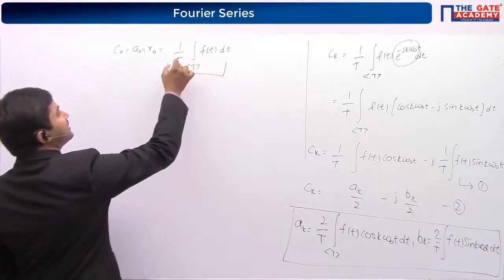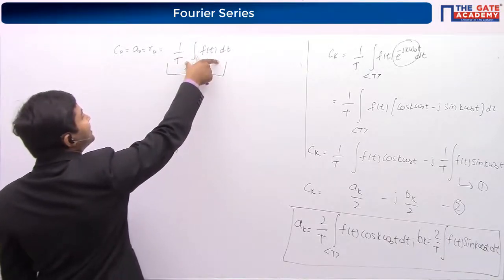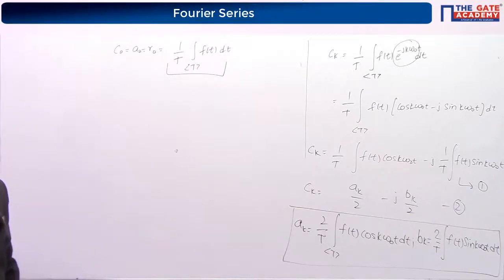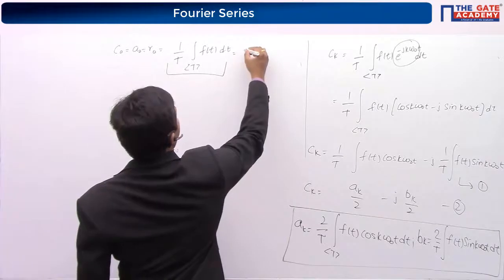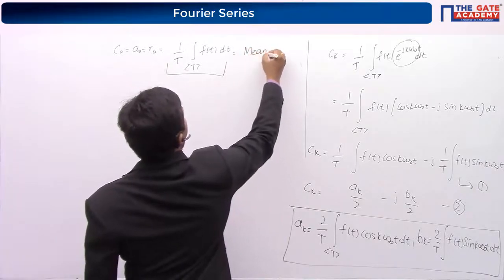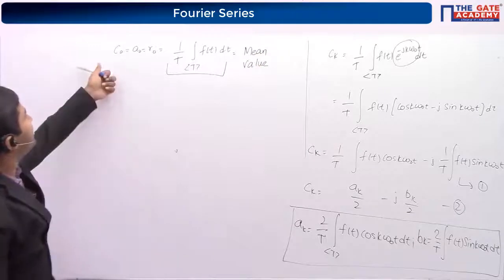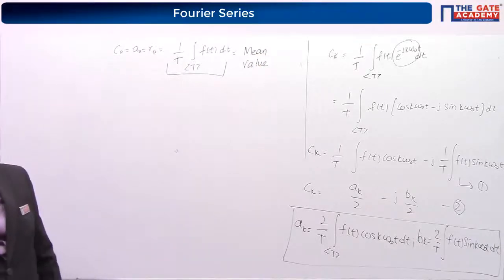Integrating till T and then dividing by T. Very good. We call it an average value or a mean value. So the DC component can be called a mean value.